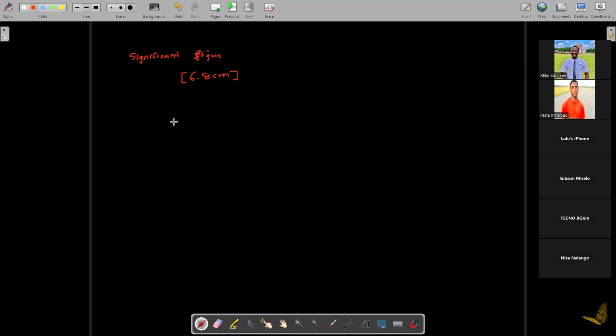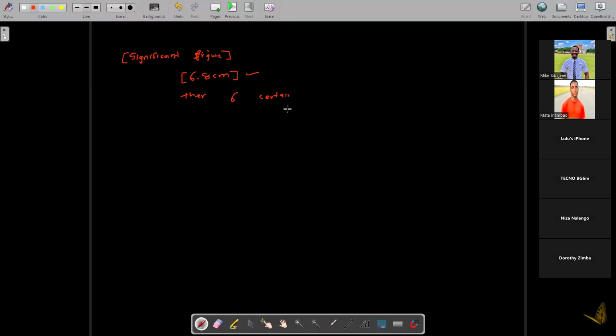So I was trying to define a significant figure. Let's say we have a number 6.8. We know that the digit 6 is certain. If I say 6, it's a certain number.